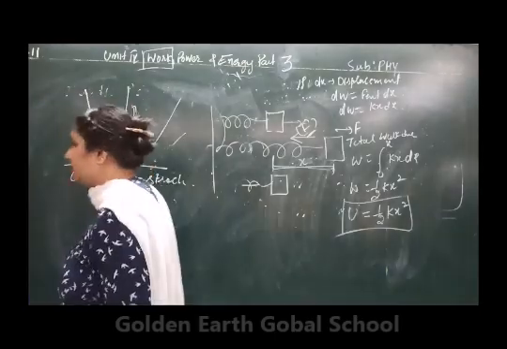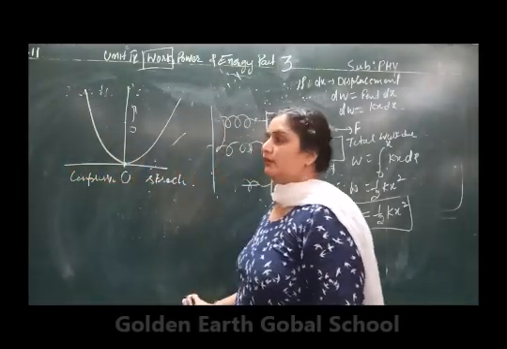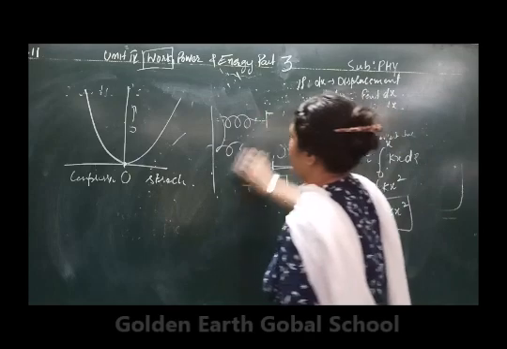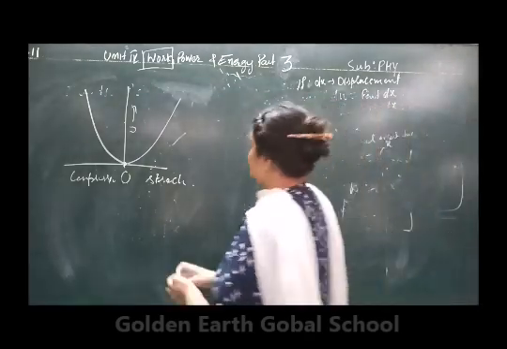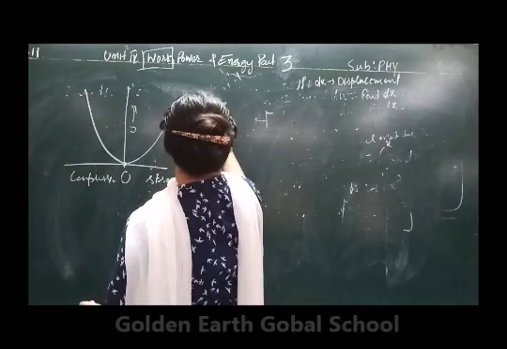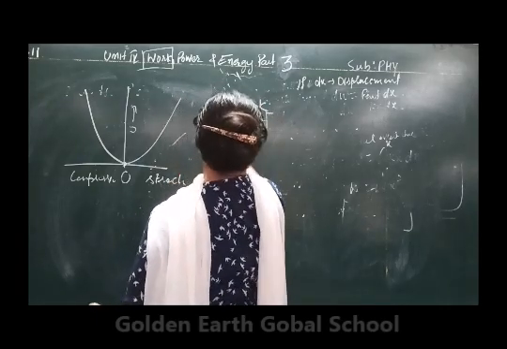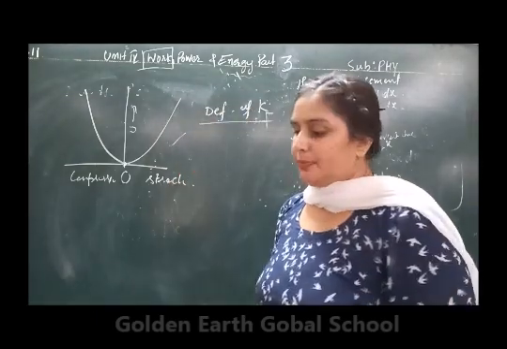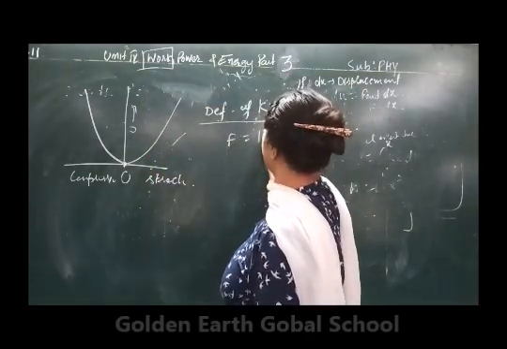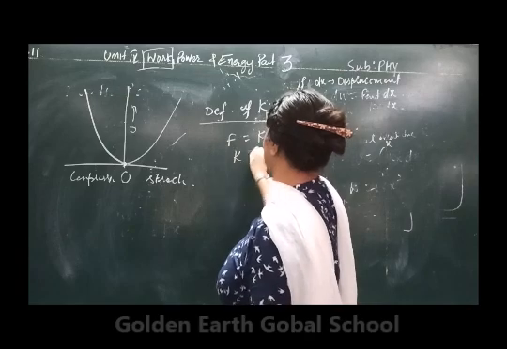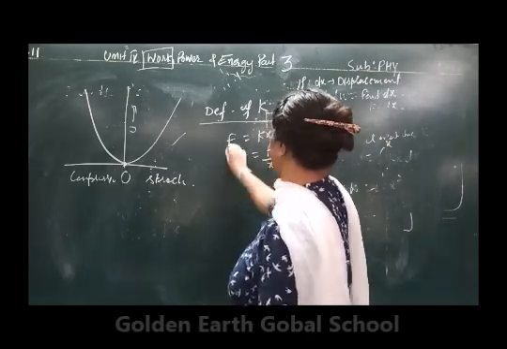Next, one term is left, that is K. We are going to define K, the spring constant. Spring constant can be defined as follows: we have written F is equal to Kx, so K will be equal to F by x.